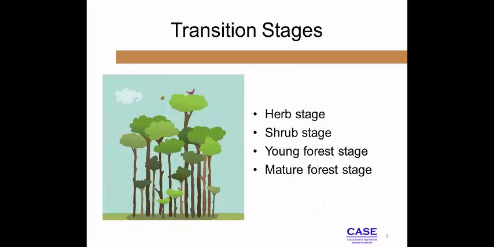The transition stages are named based on the main type of plant dominating each particular stage. To get to the climax community, the four following stages often occur: herb, shrub, young forest, and mature forest. The climax stage represents the culminating stage in the plant succession for a given set of environmental conditions. At climax, vegetation is in equilibrium with the environment, and the dominant plant species is self-perpetuating. This stage is also considered cyclical, depending on the dominant plant.